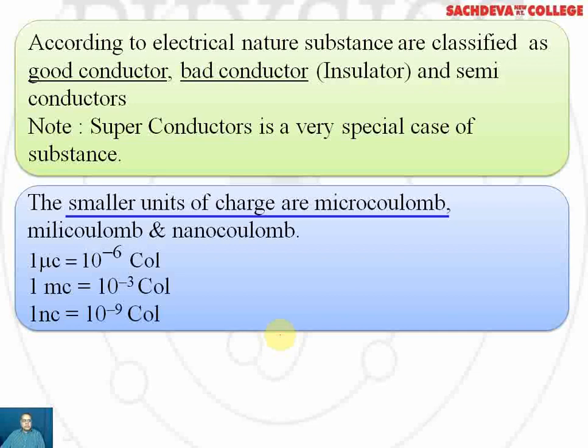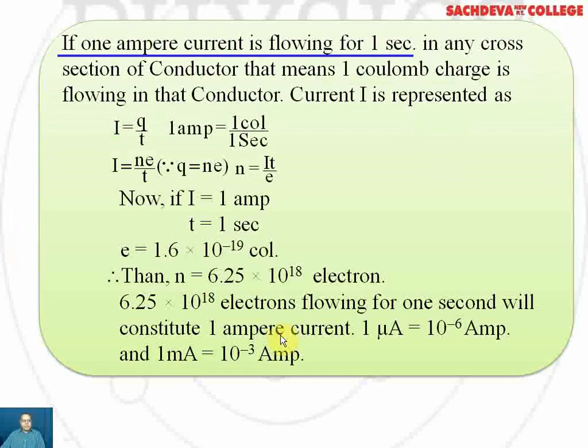The smaller units of charge are microcoulombs, millicoulombs, and nanocoulombs. Moreover, if 1 ampere current is flowing for 1 second in any cross section of a conductor, that means that 1 coulomb charge is flowing in that conductor. Current I is represented as I is equal to Q by T. 1 ampere is equal to 1 coulomb over 1 second.